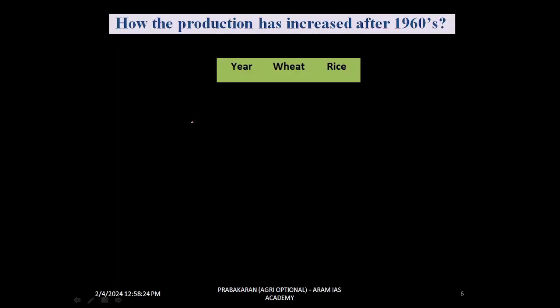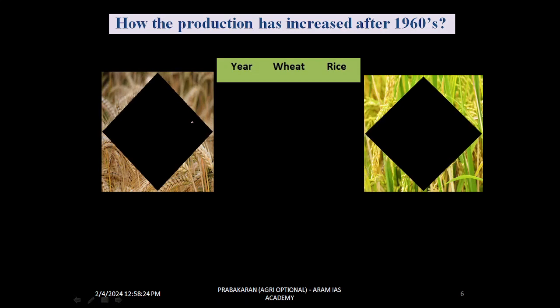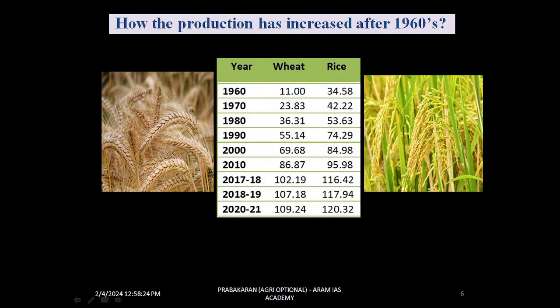So how was the production increased after the 1960s? Before the introduction of the Green Revolution, wheat production was 11 million tonnes and rice production was around 35 million tonnes.